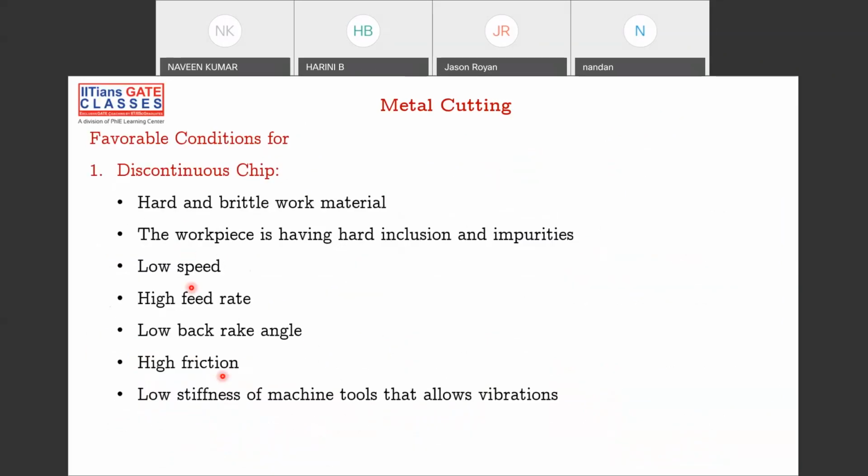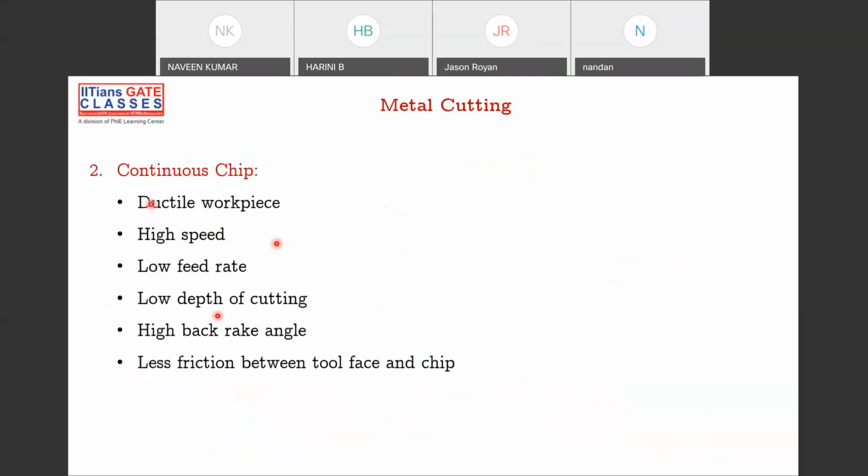So these are the important parameters for discontinuous chips: hard and brittle workpieces, workpieces having some inclusions, low speed, high feed rate, low back rake angle, high friction, low stiffness of materials. All these are factors influencing the discontinuous chip. A continuous chip comes from ductile material, as I told you.